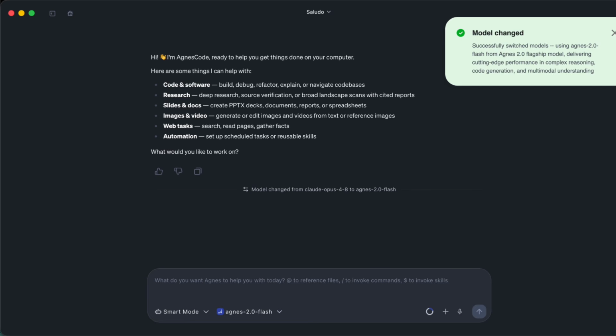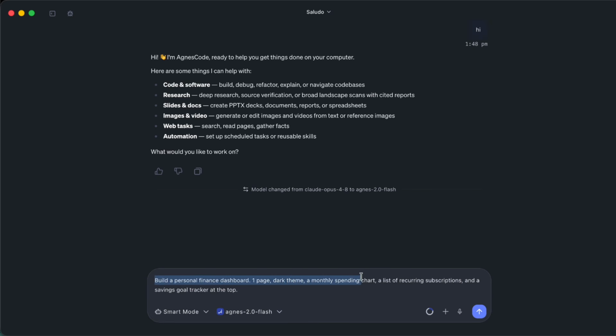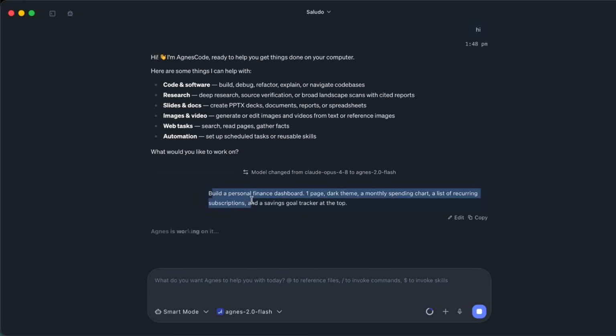So let's build something. I asked for a personal finance dashboard, one page, dark theme, a monthly spending chart, a list of recurring subscriptions, and a savings goal tracker at the top. That was the whole prompt, written like a normal sentence.